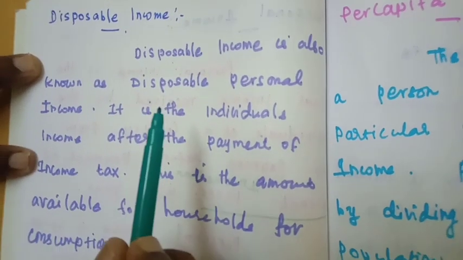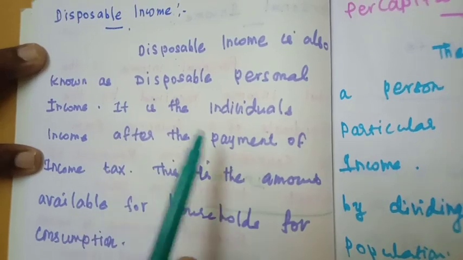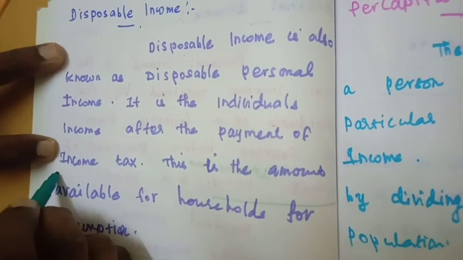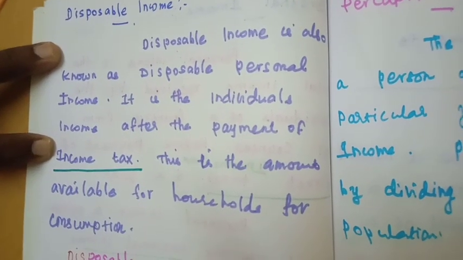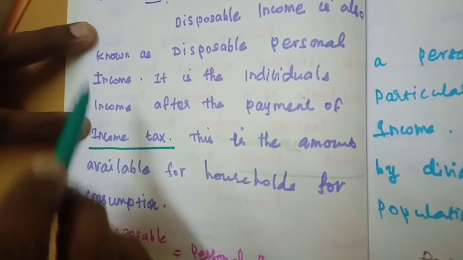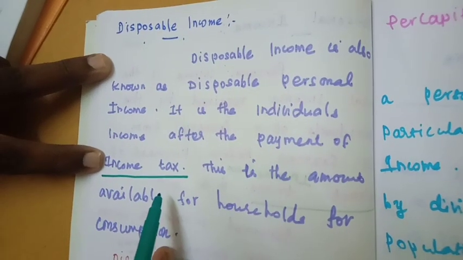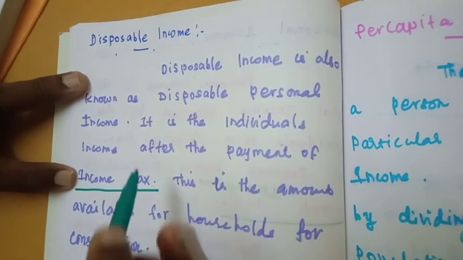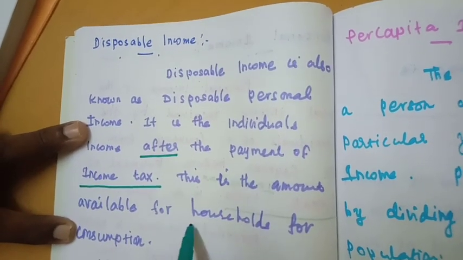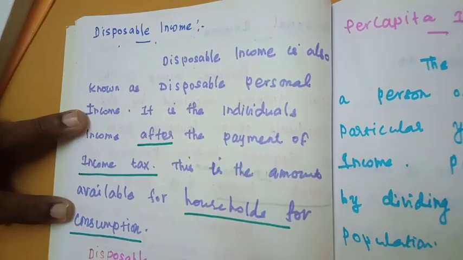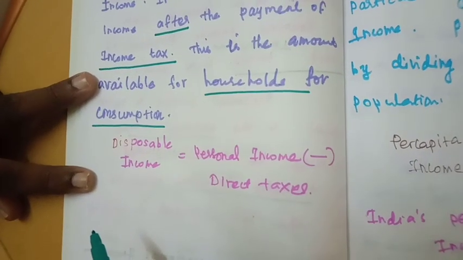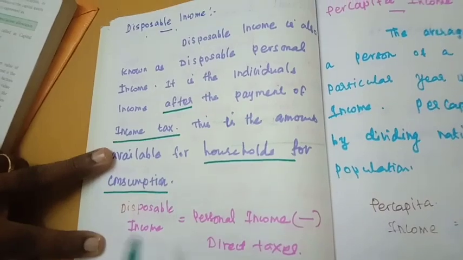Now, next we will move to disposable income. Disposable income is also known as disposable personal income. It is the individual income after the payment of income tax. Before, in personal income, we discussed the income before the payment of direct tax, that is, income tax. Disposable income means the income received by the individual after the payment of income tax. This is the amount available for household consumption. So this amount is used for household consumption, that means the disposable income is used to fulfill our basic needs.